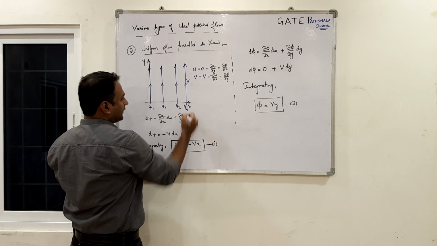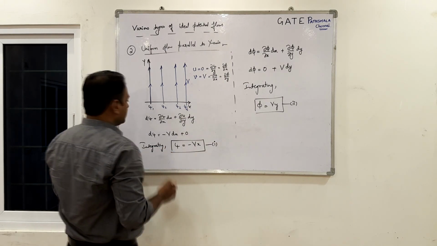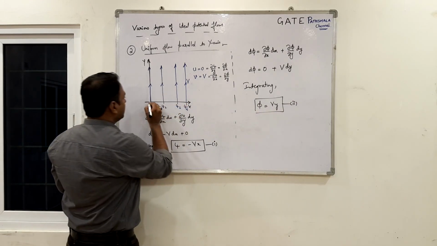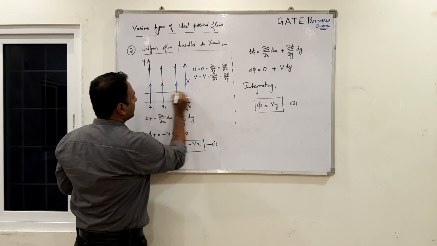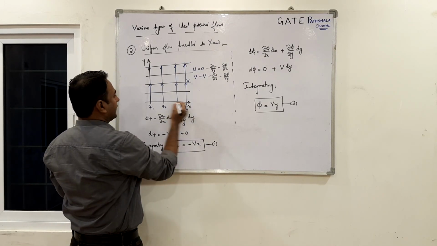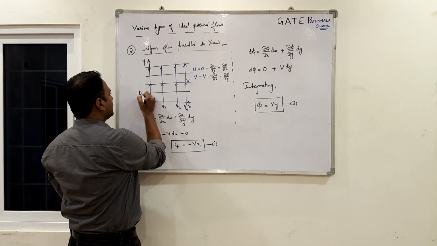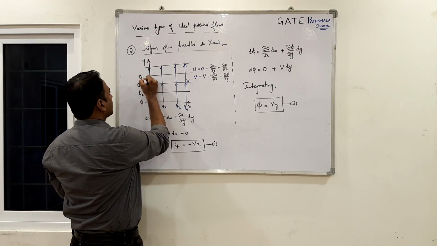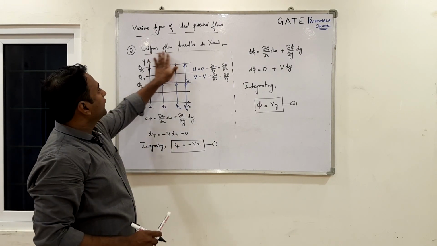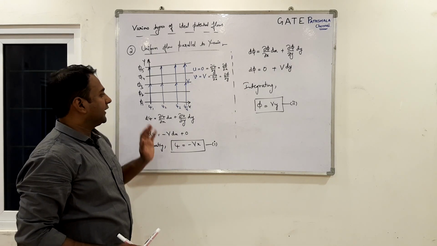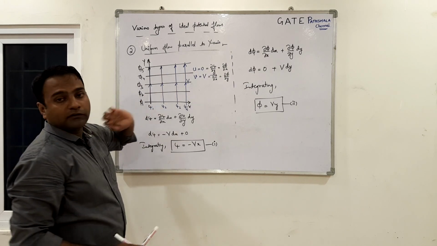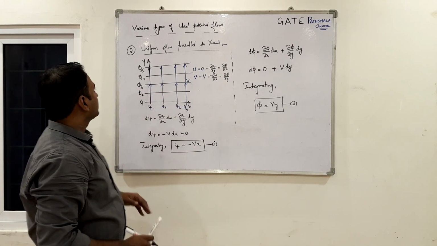Okay, let's look at the potential function. Fine. If I substitute different values of phi, I will be getting lines like this. So I can mark phi 1, phi 2, phi 3, phi 4, phi 5 and so on, which gives rise to the psi phi mesh of a uniform flow parallel to y axis. So now we have the psi and phi for the uniform flow parallel to y axis and the psi phi mesh developed for this flow.